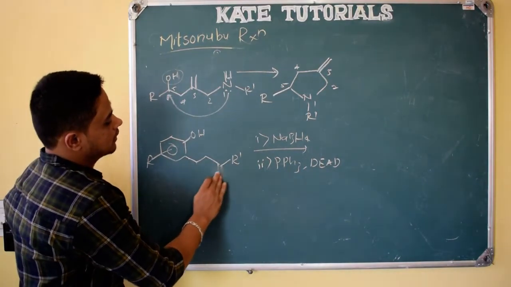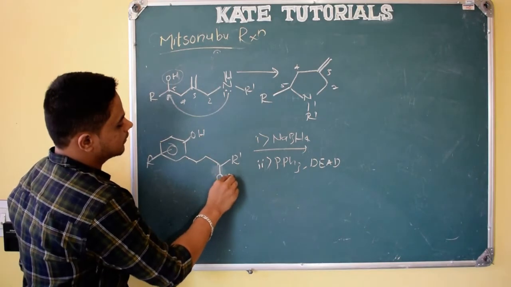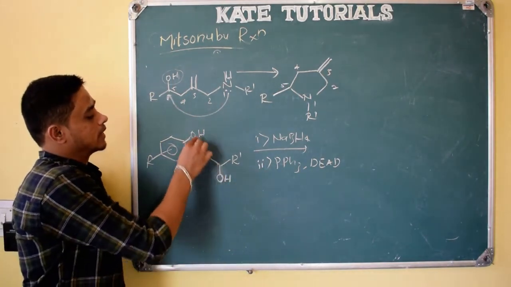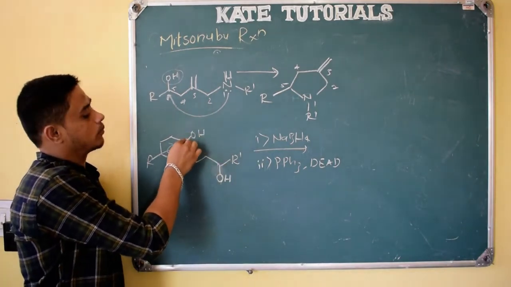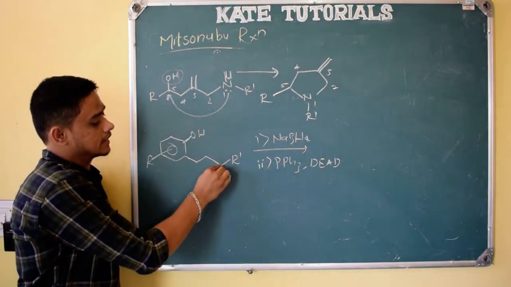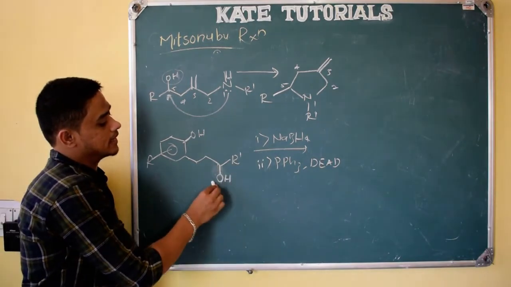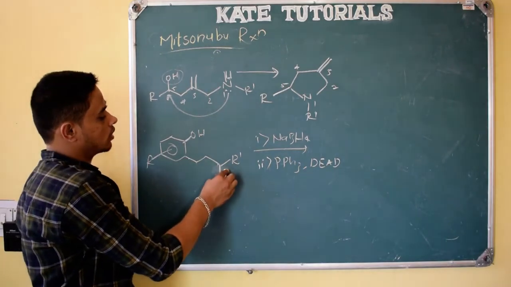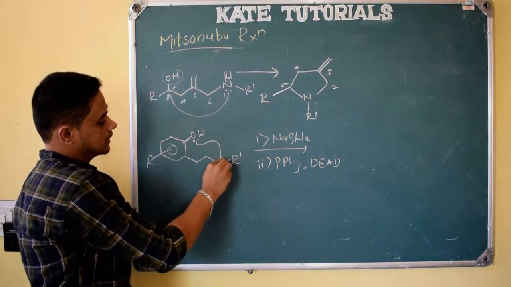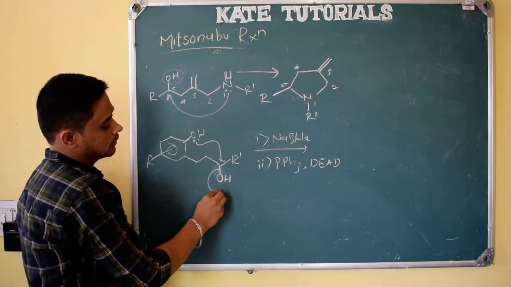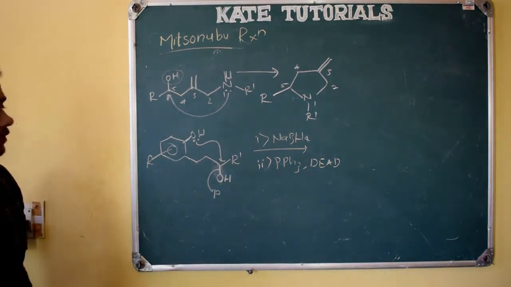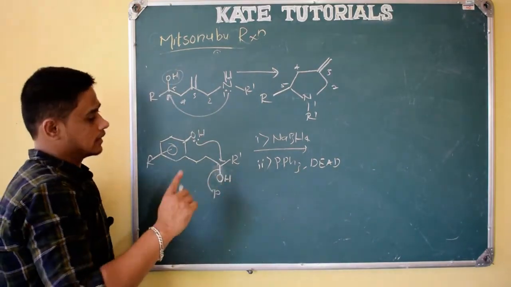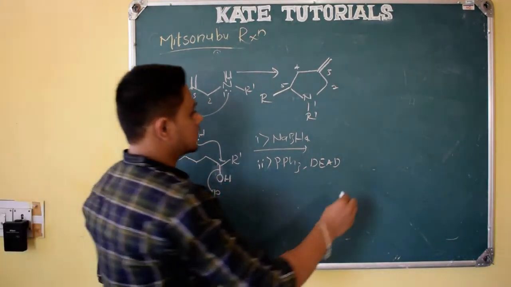Reduction means the ketone group becomes alcohol, and phosphorus will have more affinity to oxygen, but here this oxygen is the phenolic oxygen, where double bond character will be more, and here it is single bond character. So this can be easily broken down, right? Next, this is easily broken down, and this will give its electron density and go with phosphorus, right? The mechanism you know; I am just giving you how the product is formed and the hints. The mechanism you know, because I have explained it till now, right?